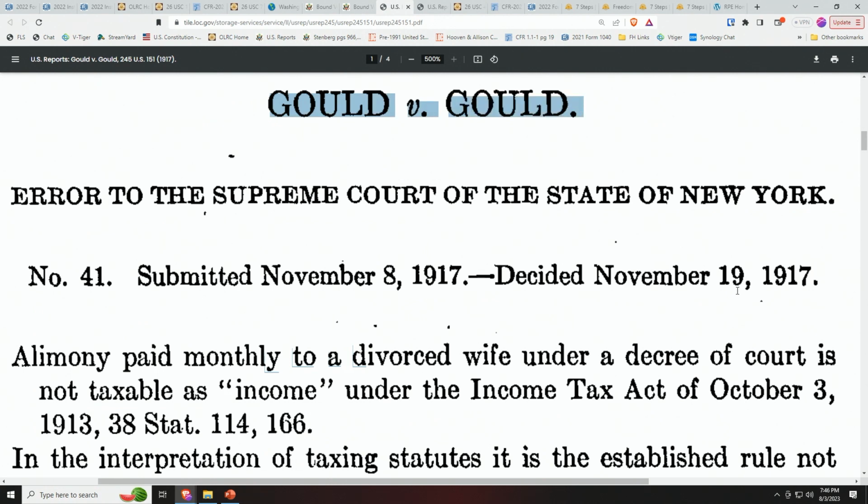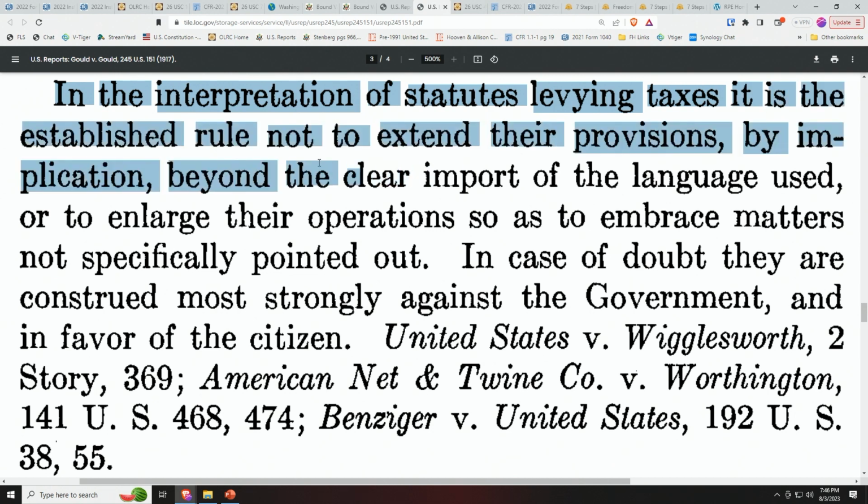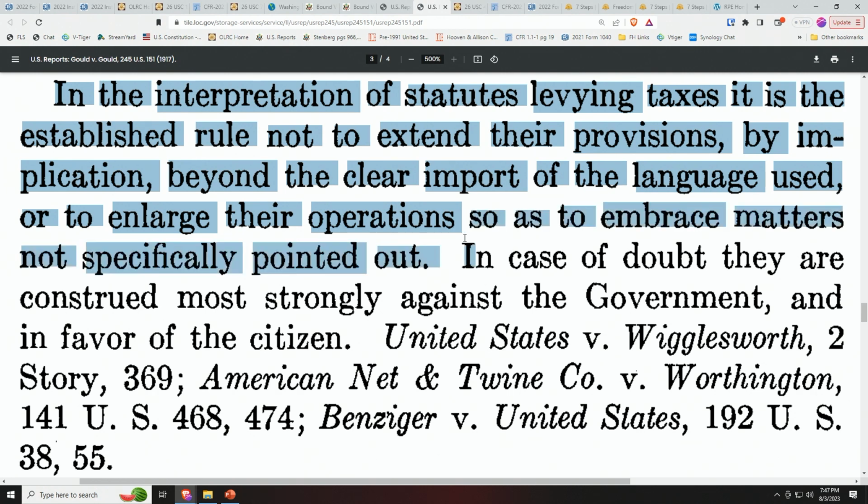In Gould versus Gould, in 1917, the U.S. Supreme Court tells us that in the interpretation of statutes, laws levying or imposing taxes, it is the established rule not to extend their provisions by implication beyond the clear import of the language used, or to enlarge the operation of the tax laws so as to embrace matters not specifically pointed out.